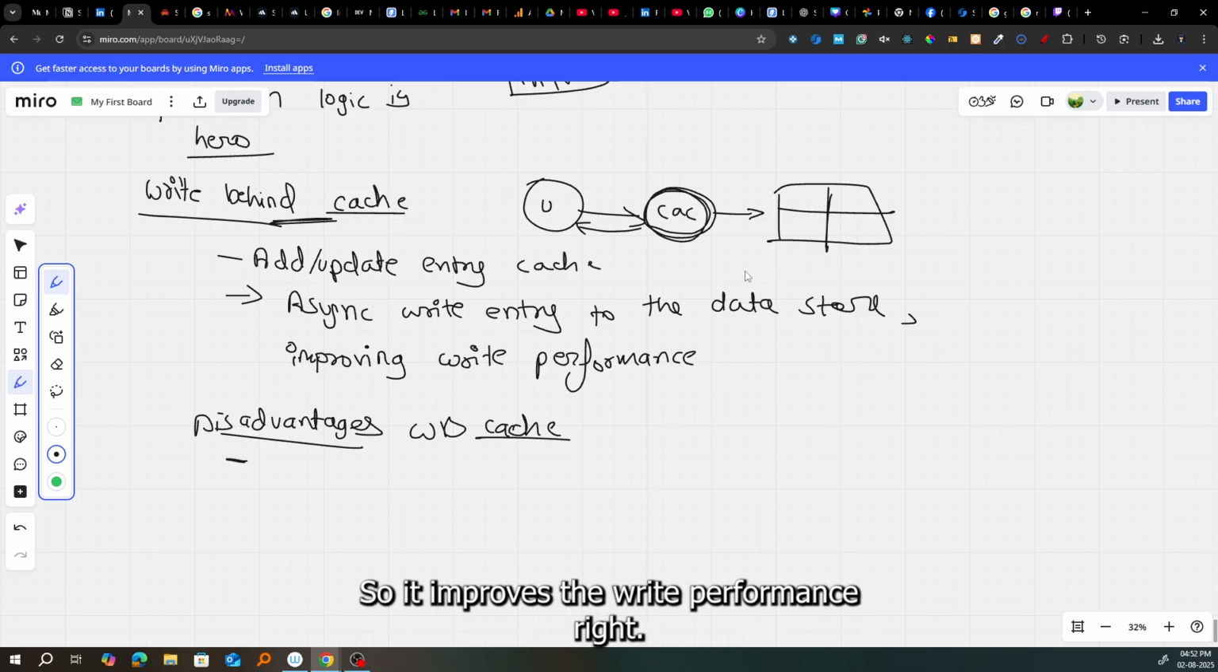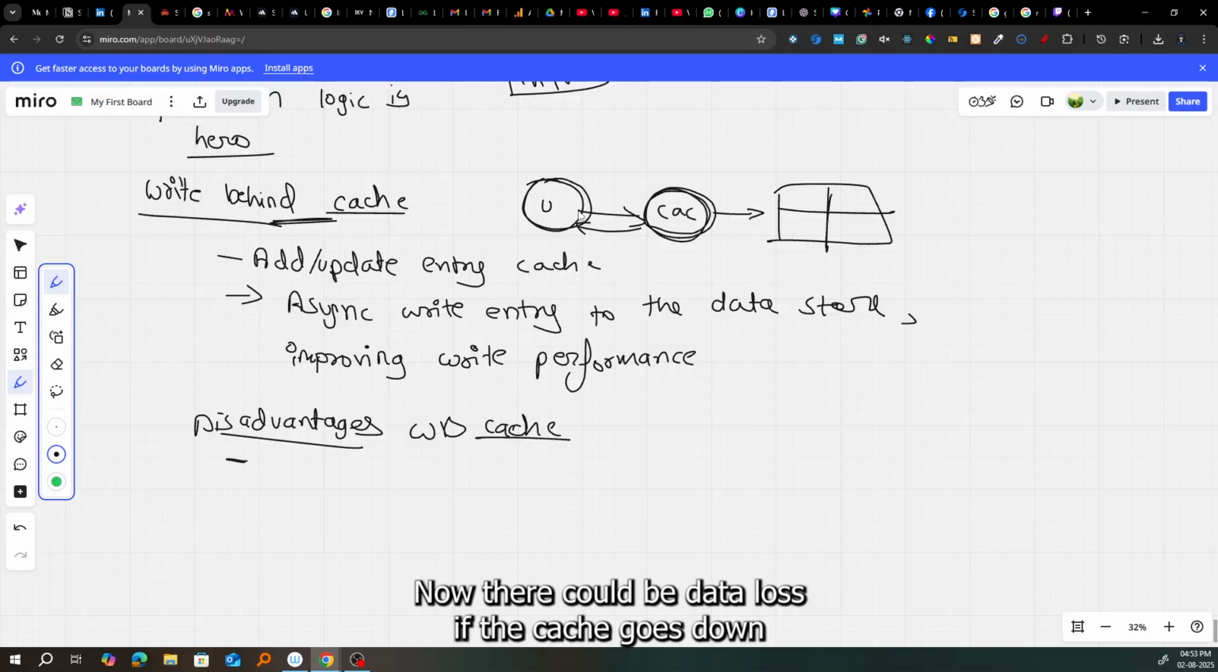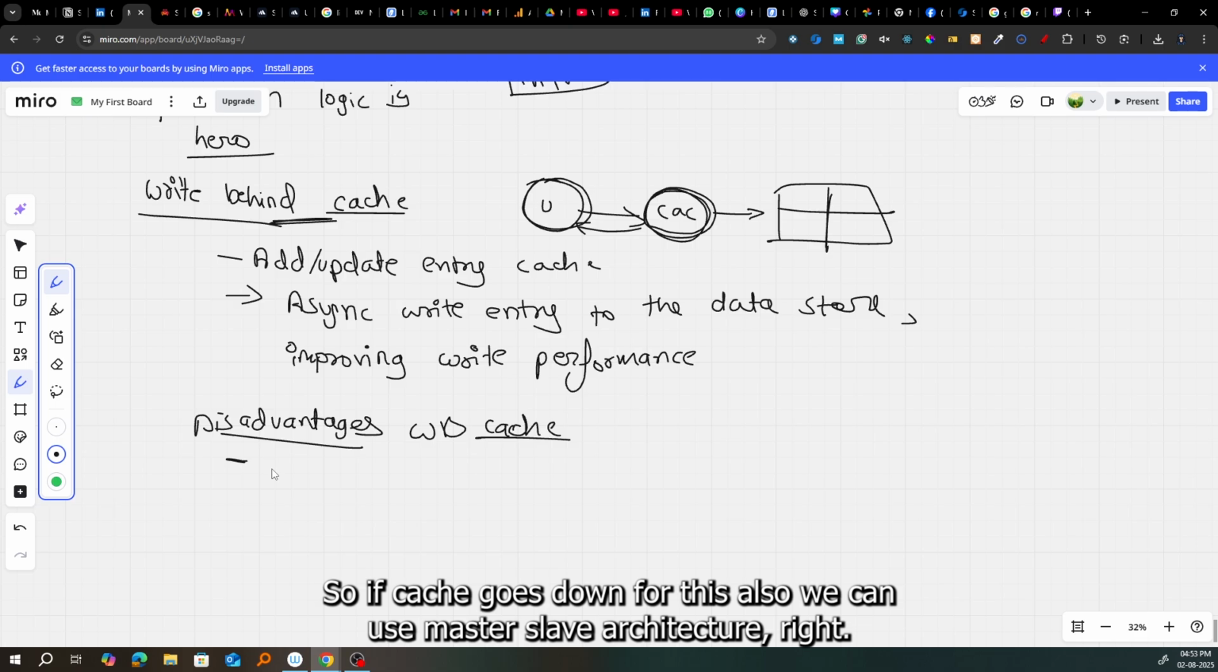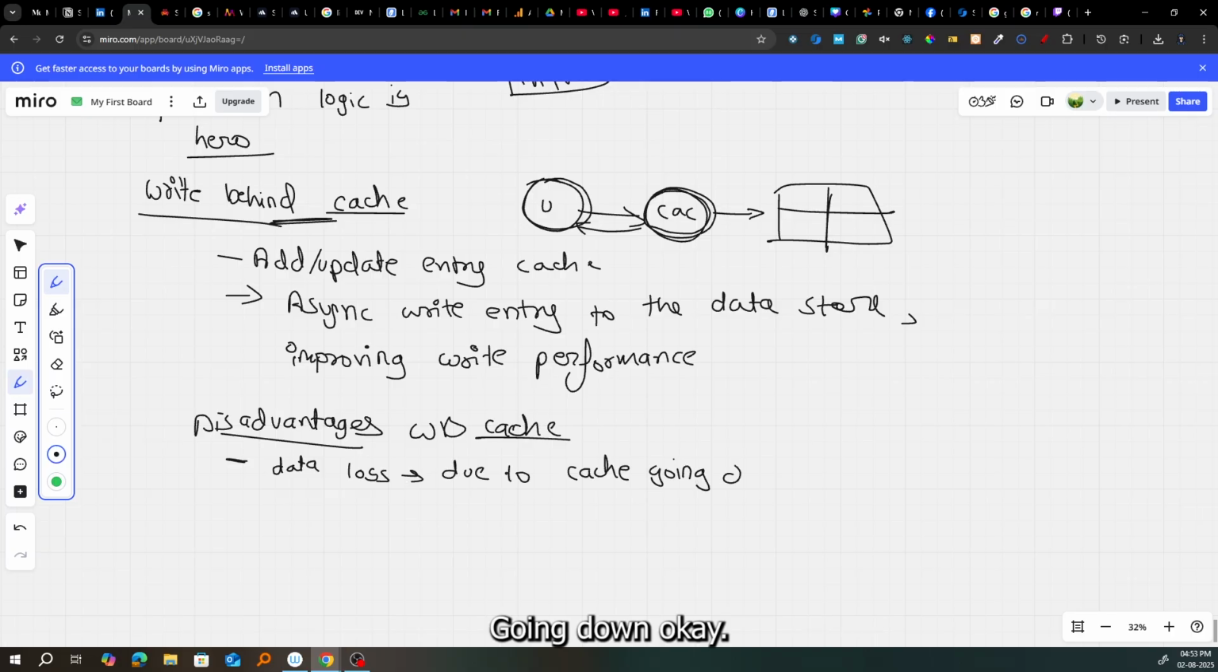So it improves the write performance, right? Because the user will get a faster response. So write performance will be faster. Now there could be data loss if the cache goes down prior to its content hitting the data store, right? So if the cache goes down, for this also we can use master slave architecture, right? We can have some backup cache system, but that depends. The initial disadvantage is that there can be a data loss due to the cache going down prior to writing in the database. Okay. Now the second is what?